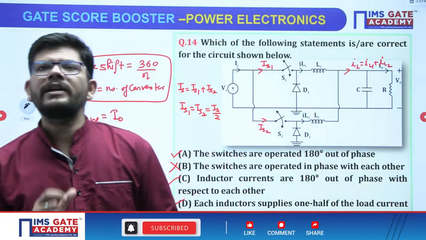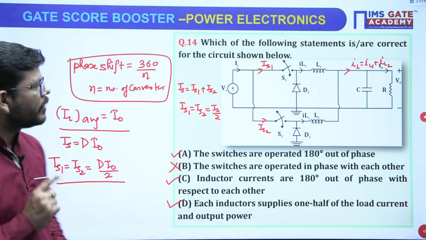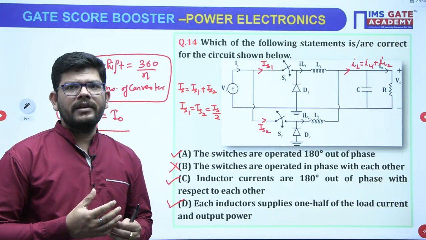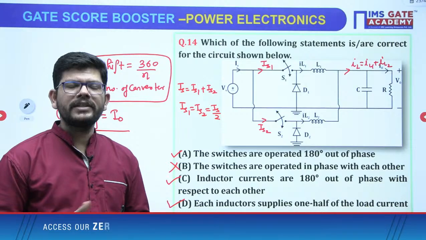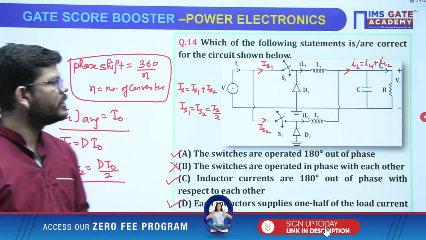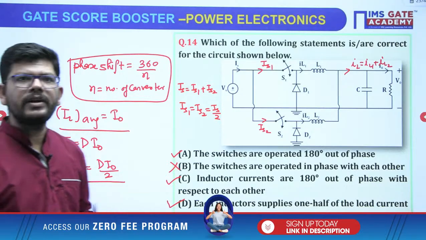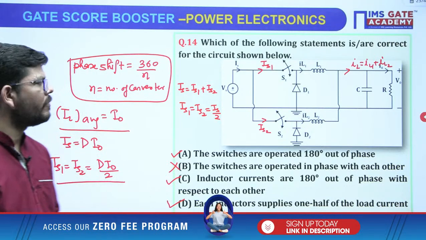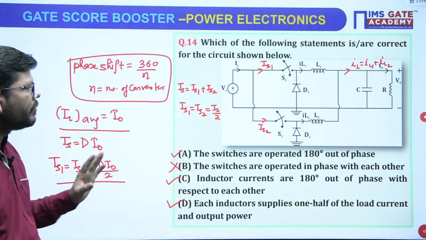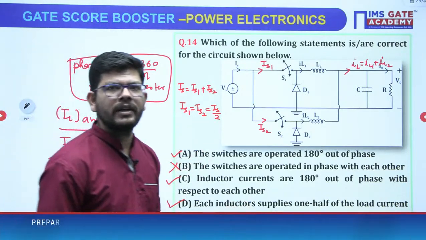Only one converter will be active at a time, meaning one switch will be on, the other will be off. So the inductor current will be phase shifted. What is the phase shifting amount? 360 by N, where N is the number of converters. Since we have two converters, the amount will be 180, right? So be ready for the theoretical part and the numerical part of this kind of question as well.